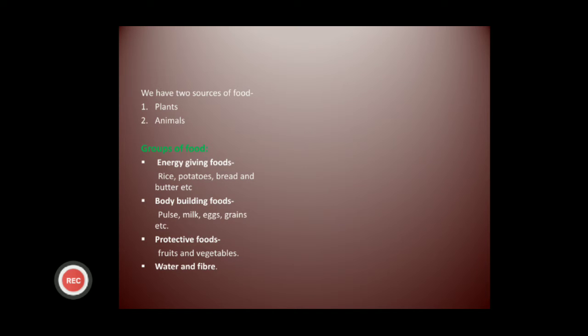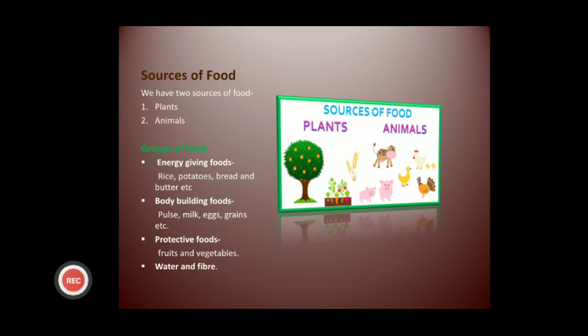Children, here is our next topic. Sources of food means from where do we get our food? Okay, so we have two sources of food, plants and animals. How many sources of food? Two. Very good. Plants and animals.